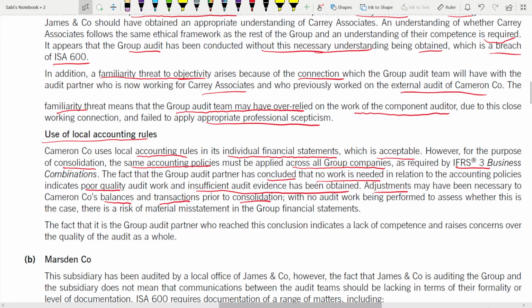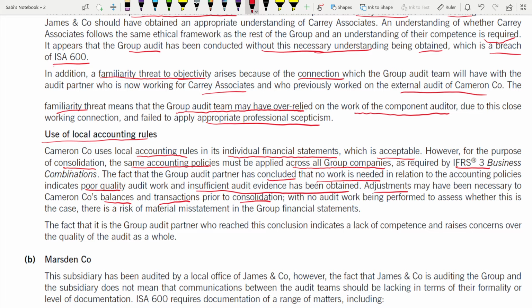Why? Because when you want to compare with the previous year, for comparative reasons, the opening balances and the transactions have to be in the standard that other group companies are following.